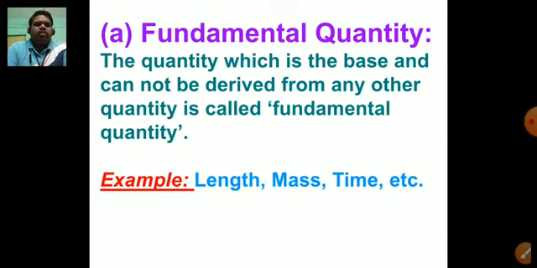Dear children, the quantity which is the base and cannot be derived from any other quantities is called fundamental quantity. Fundamental quantities are also known as base quantities. Some examples of fundamental quantities are length, mass, time, etc.